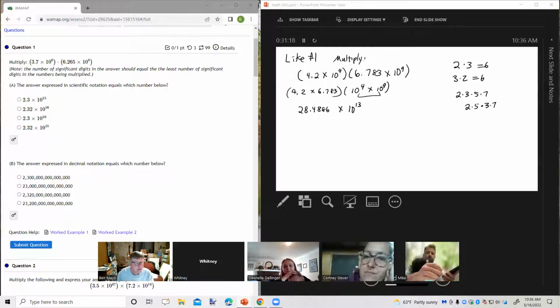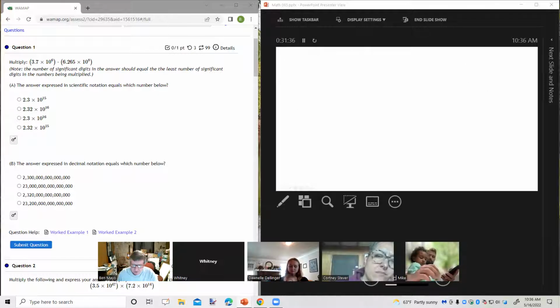Now, let's take a look at the instructions. It says, note, the number of significant digits in the answer should equal the least number of significant digits in the numbers being multiplied. We're going to go away from this problem for a minute. We'll come back to it.